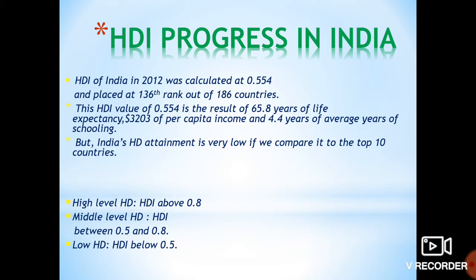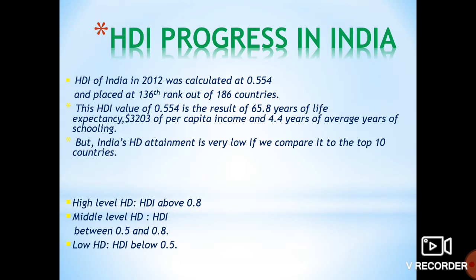HDI of India in 2012 was calculated at 0.554 and placed at 136th rank out of 186 countries. You can see how bad the condition of India is. Out of 186 countries, India is on the 136th position. And how is this HDI value of 0.554 calculated? It is a result of 65.8 years of life expectancy and $3,203 per capita income.